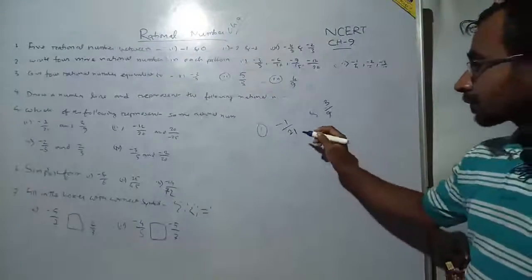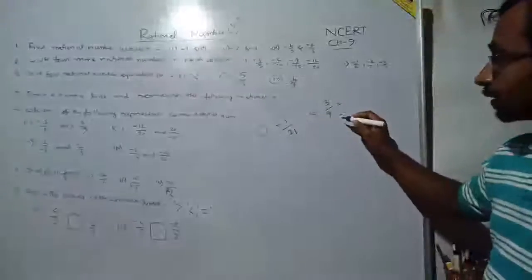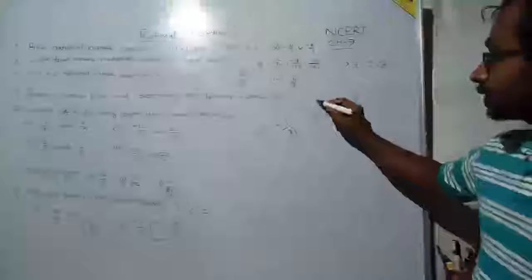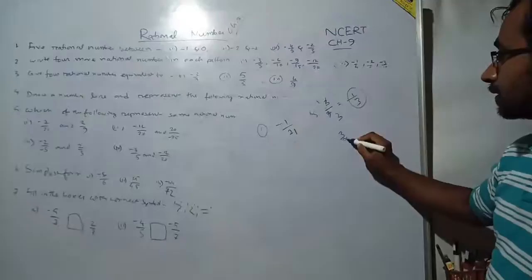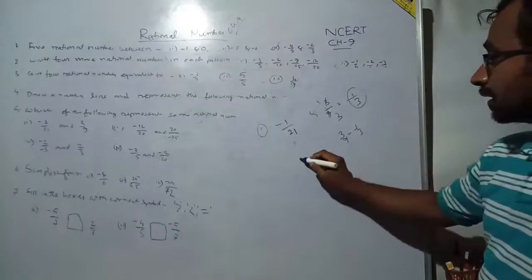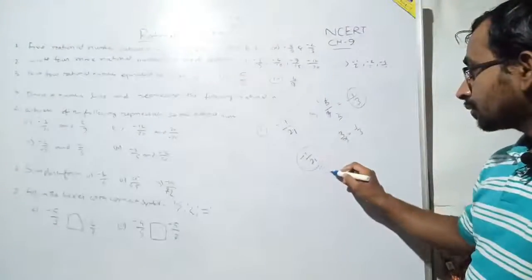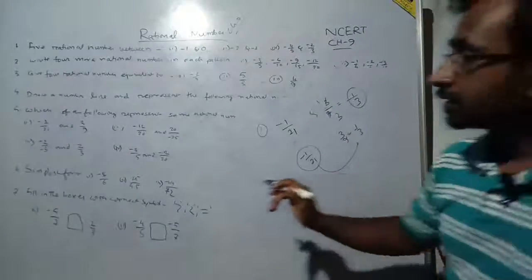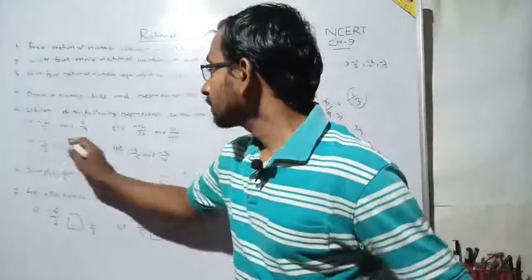See, if I take the reduced form of it, I can write it as 1 by 3, because 3 ones are 3, 3 threes are 9. So 3 by 9 is equal to 1 by 3, but here minus 1 by 21 is already in the reduced form. So can you write minus 1 by 21 is equal to 1 by 3? No, and for that reason this pair is not the same pair.